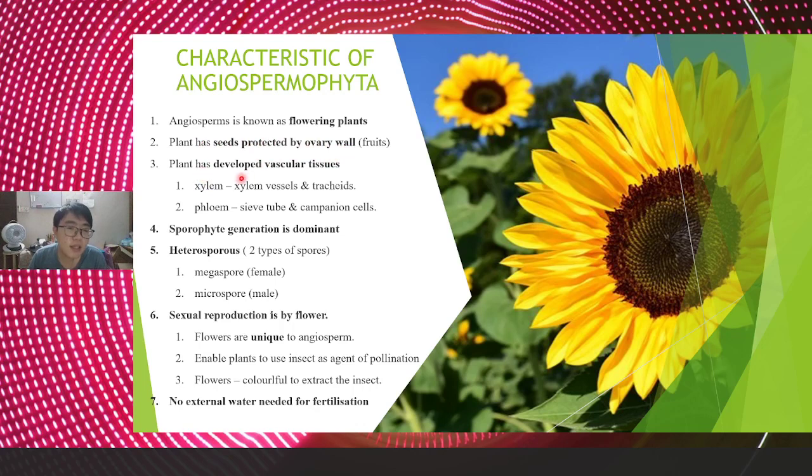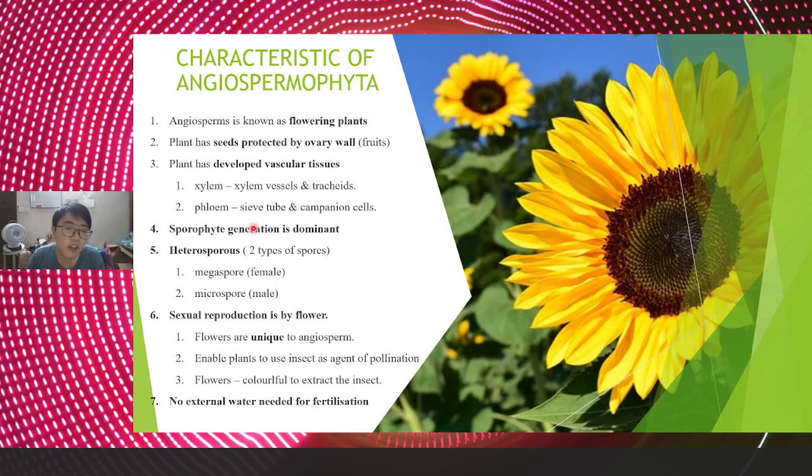And then the plant has developed vascular tissue. So the phloem contains xylem vessels, the phloem contains sieve tubes and companion cells. Ini developed lah, well developed. Not like the Coniferophyta, which contains yang simple only.